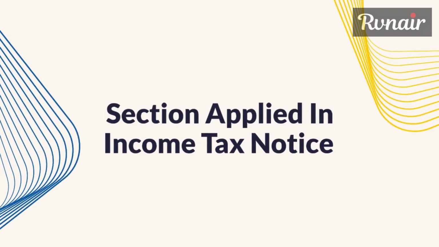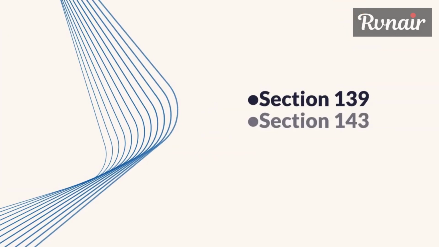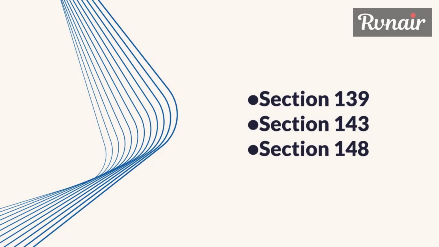Sections applied in an income tax notice. An income tax notice may refer to various sections of the tax law that are applicable to the issue being addressed in the notice. Here are some examples of sections that may be mentioned in an income tax notice. Section 139. This section of the Income Tax Act relates to the filing of tax returns. It specifies the requirements for filing a tax return and the consequences of failing to file a return.